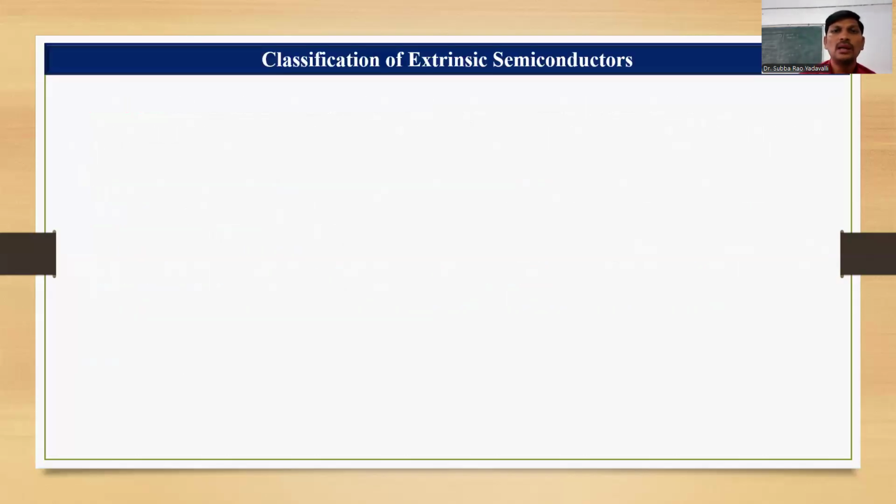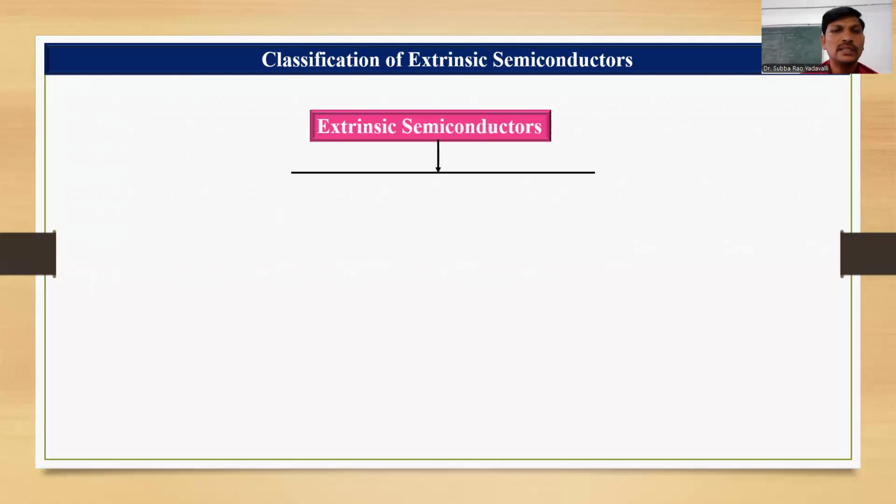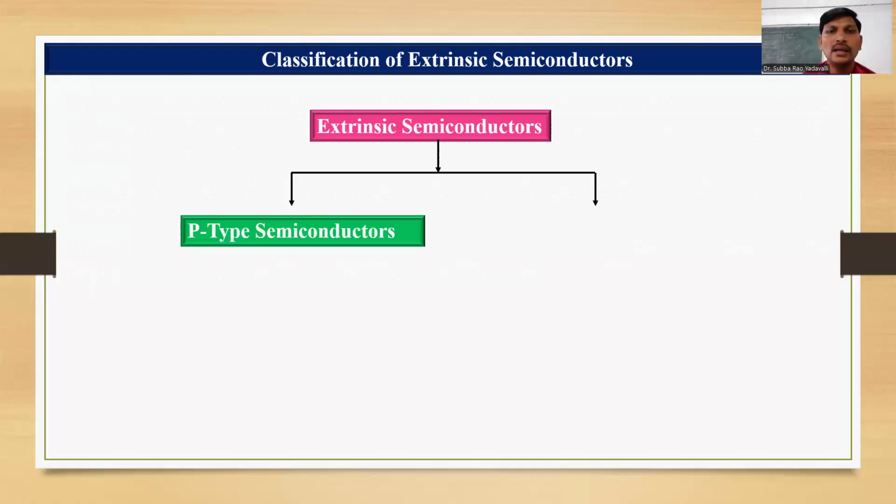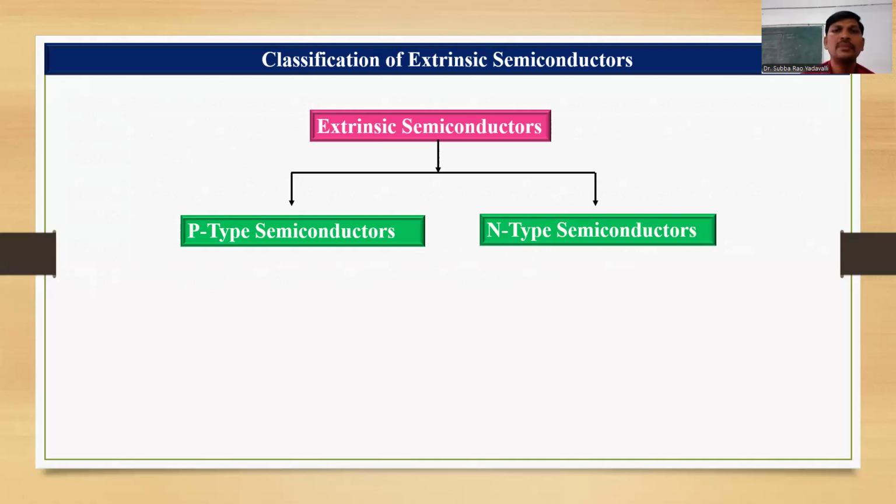Now coming to the classification of extrinsic semiconductors. Depending upon the impurities added to the intrinsic semiconductor, these are classified into two types. The first one is the P-type semiconductors and the second one is the N-type semiconductors. Here extrinsic semiconductors are the impure conductors.